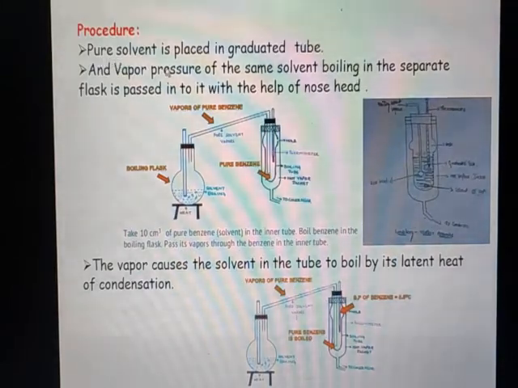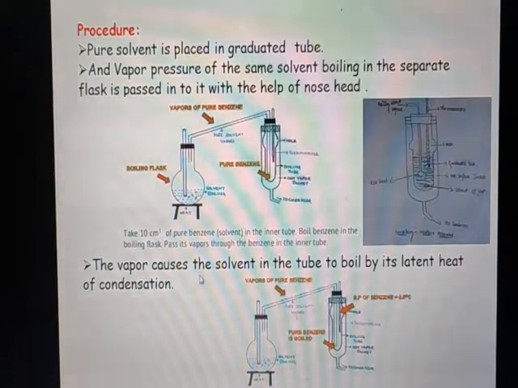In the first step, the pure solvent is placed in the graduated tube, and vapor of the same solvent boiling in a separate flask is passed into it with the help of a nose head. This is the separate flask which contains the same solvent. For example, consider benzene as the solvent. Pure benzene is taken in the graduated tube, and the same pure benzene is boiled in the separate flask, and its vapors are passed into the graduated tube with the help of this nose head.